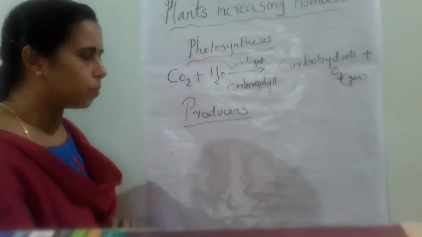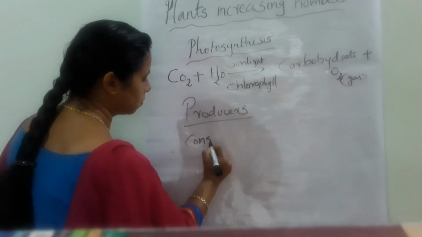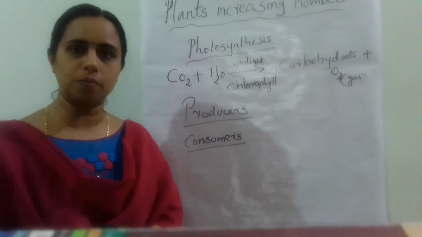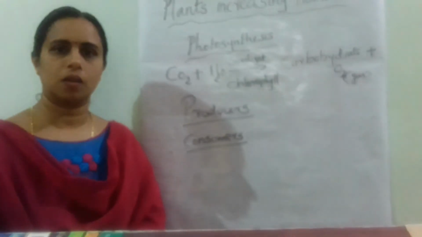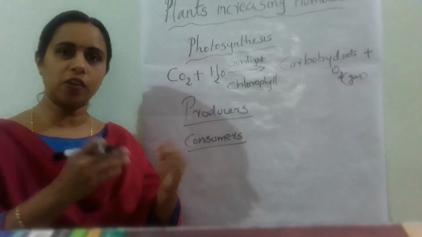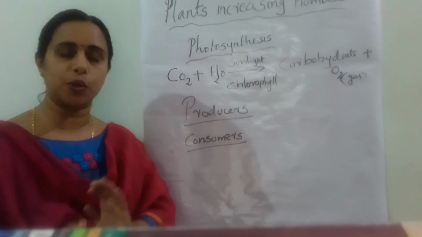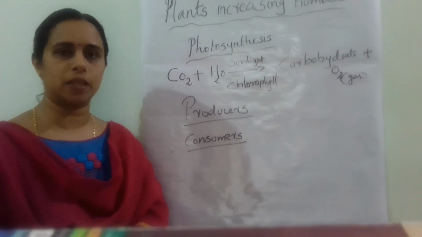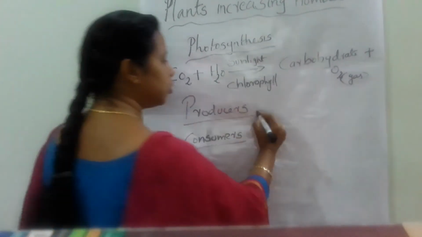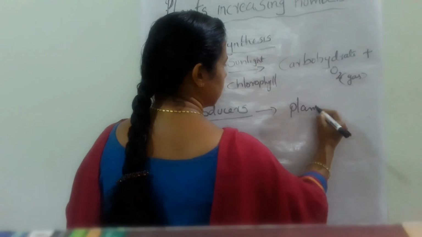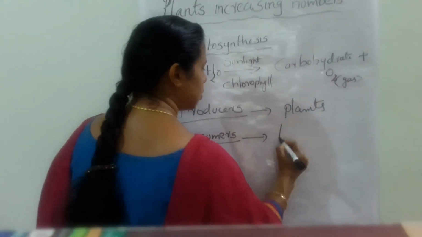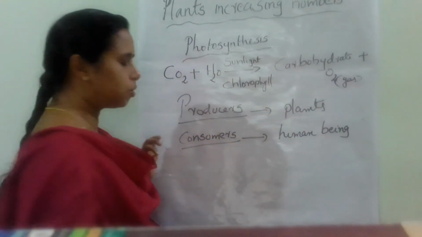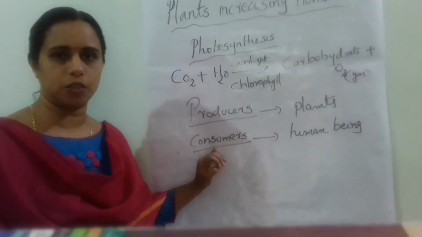Next is the consumers. Consumers means whatever plants prepare is utilized by human beings. That is why human beings come to the category of consumers. So here the producers are plants and the consumers are human beings. So you understood about producers and consumers.